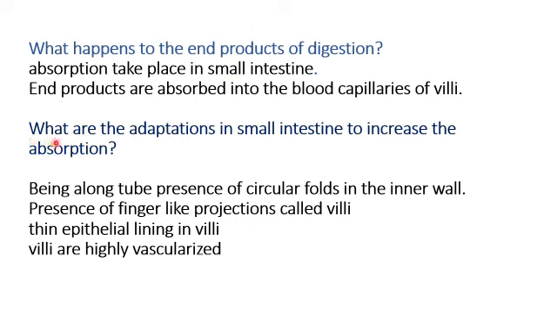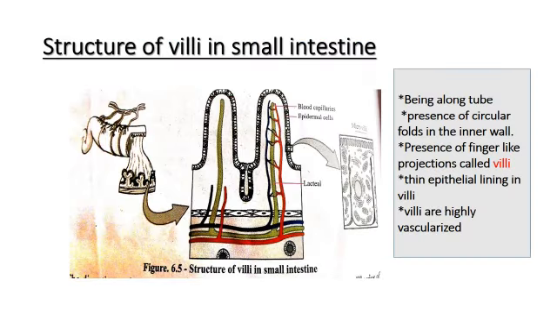So what are the adaptations in the small intestine to increase absorption? Okay, let's now look at this. This is the structure of the villi in the small intestine. Look, this is the small intestine. It is a long tube, nearly 7 meters in length, right? So being a long tube is one of the adaptations for absorption of food.